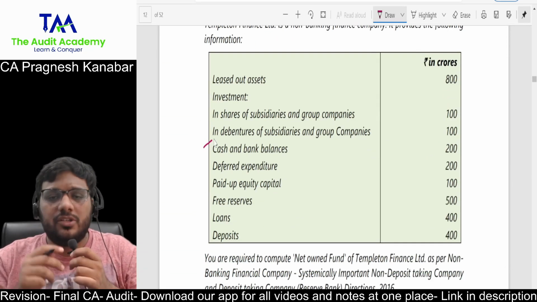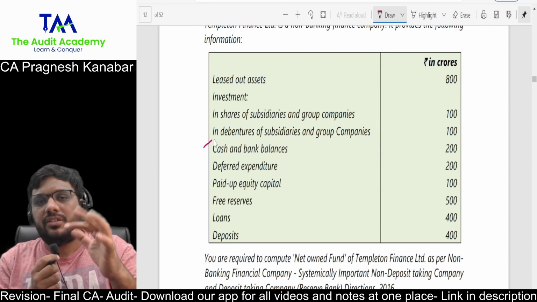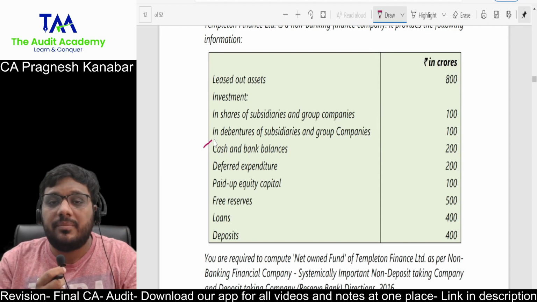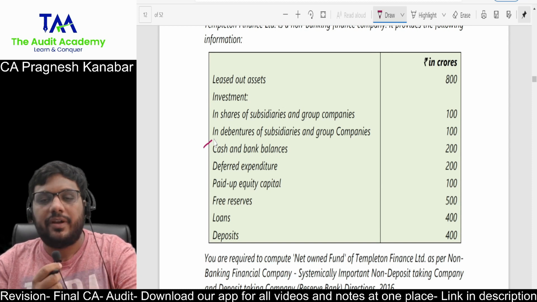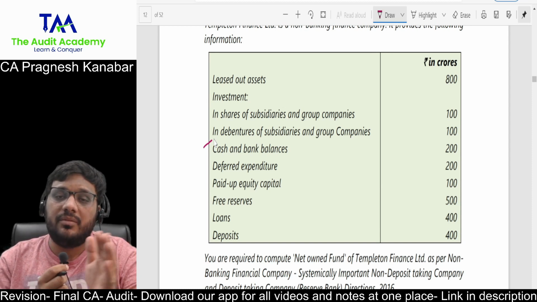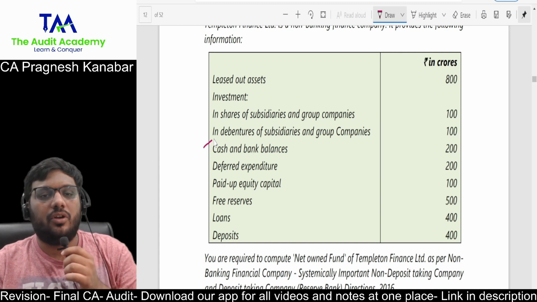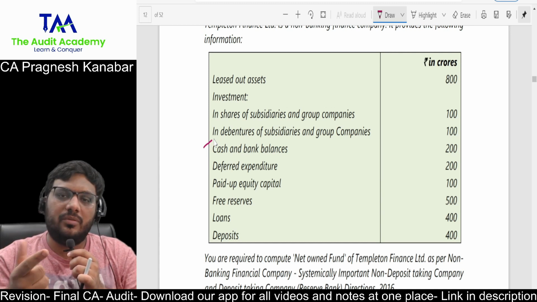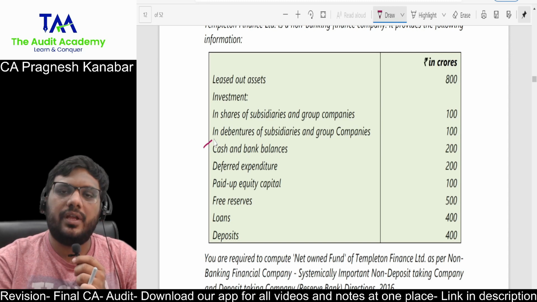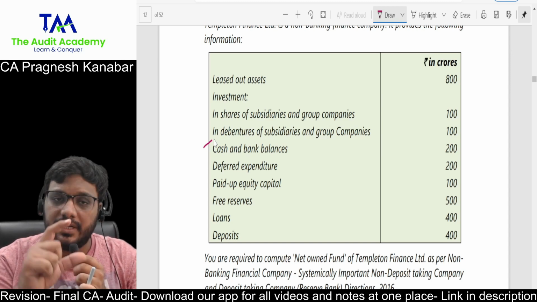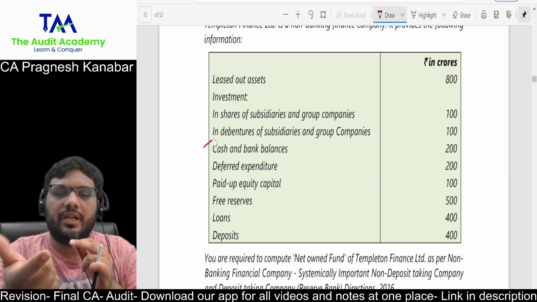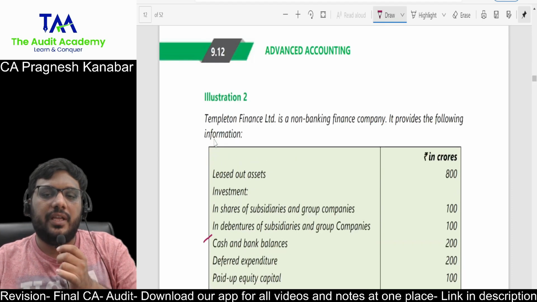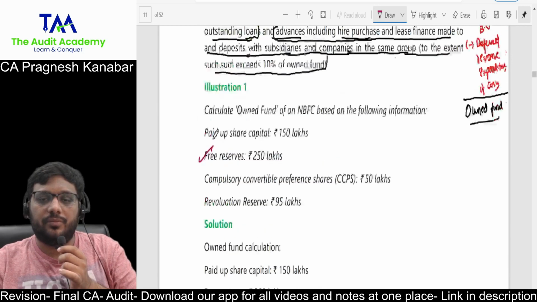All right. So students, if you do these 2-3 pages, it is possible they may ask one MCQ on calculating owned fund, net owned fund, and then ask you to find out whether this is meeting the minimum requirements of RBI or not. I told you a little bit of self-study is involved, but if you sit with pen and paper today, and download these PDFs and do this much work, then along with my video plus 40-50 minutes of your own, you are done with the complete discussion of NBFC, on your own.